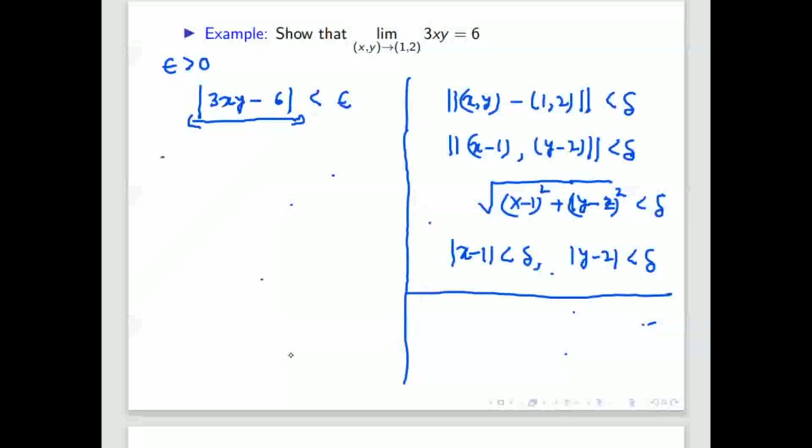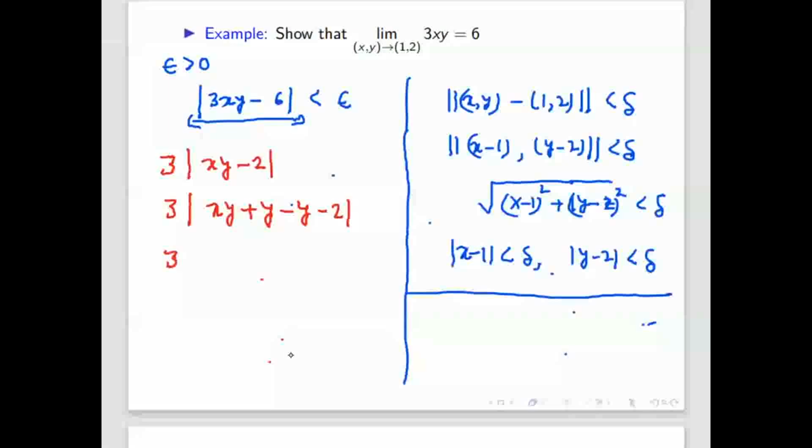Anyway, 3 is common here, so I will take 3 common. It is written 3 times xy minus 2. So now I want either x minus 1, y minus 2, or both, so you can make them. So tell me how to make y minus 2. Sir, add and subtract y. Okay, so I will add and subtract y. So I am adding y, I am subtracting y, because I want either x minus 1 or y minus 2.